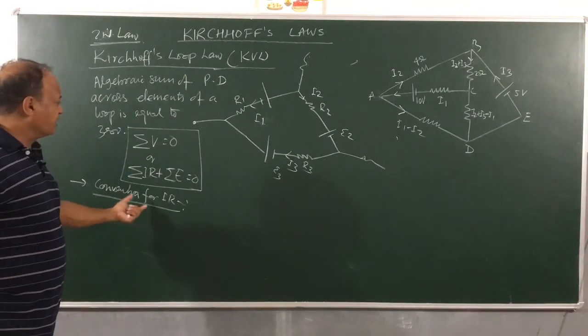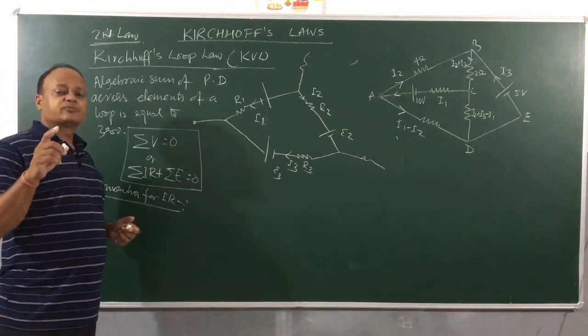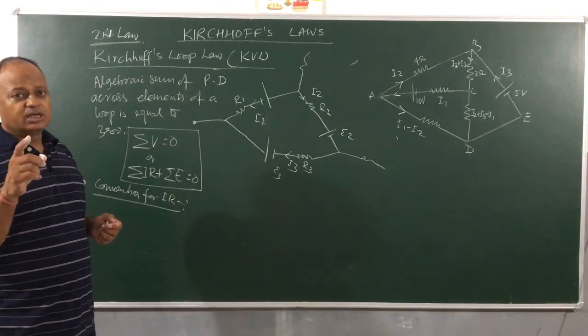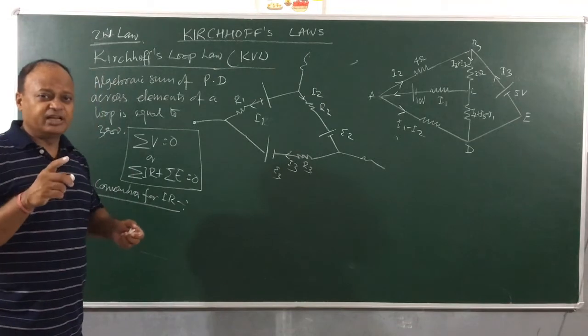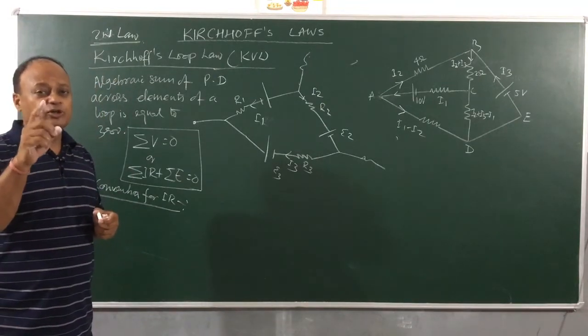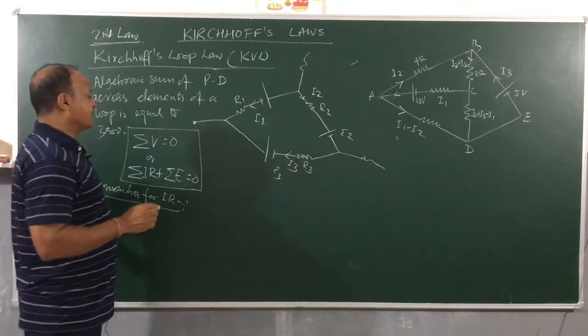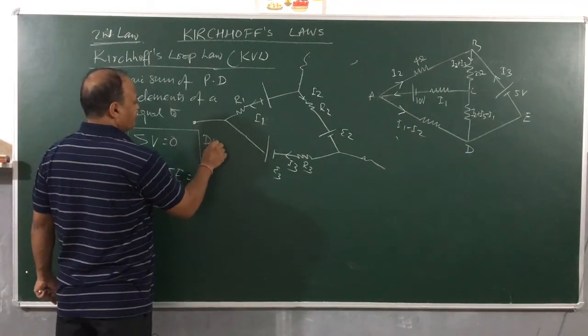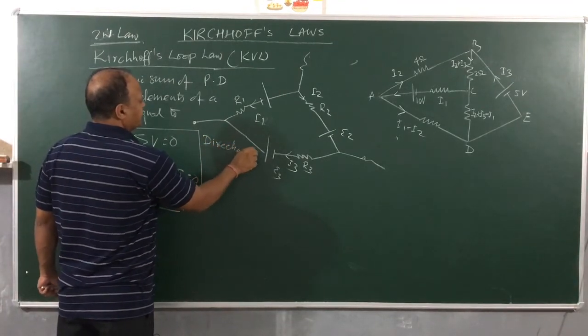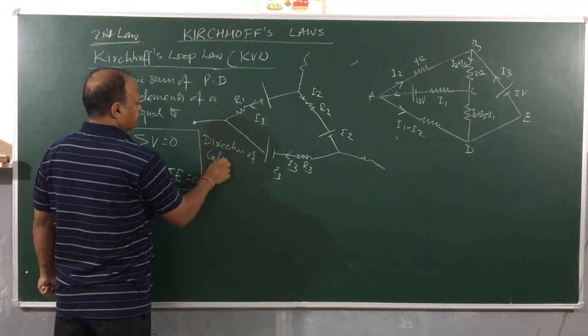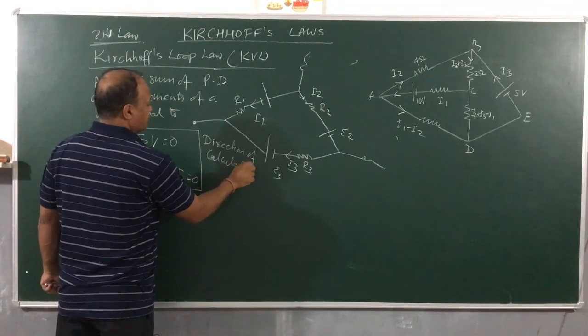What is the sign convention? Now when you use Kirchhoff's second law, the KVL, make sure of a very important term called direction of calculation.